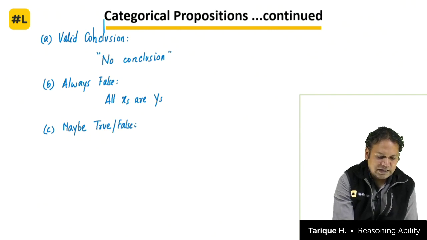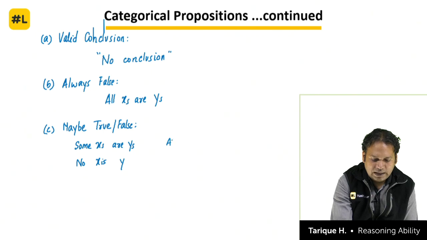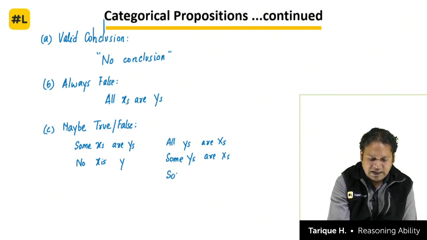So everything else, you can simply write: some x's are y's, no x is y, all y's are x's, some y's are x's, some y's are not x's, and no y is x.